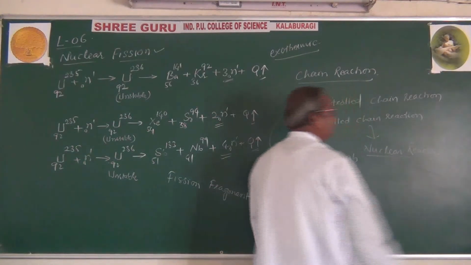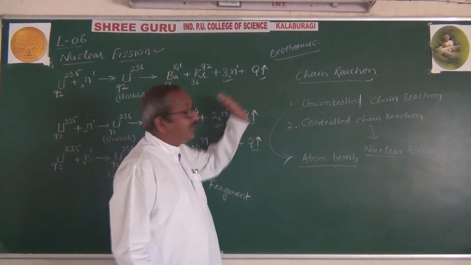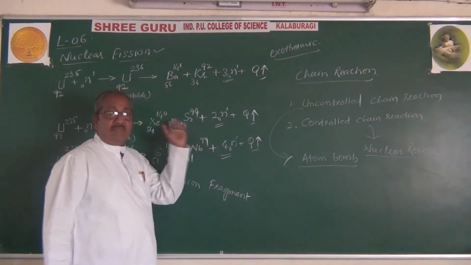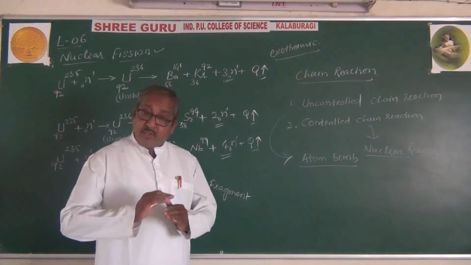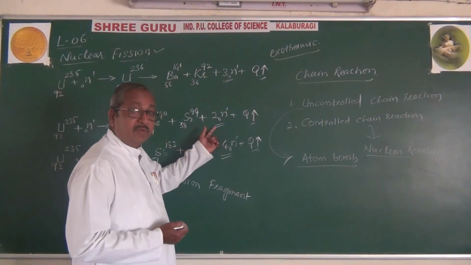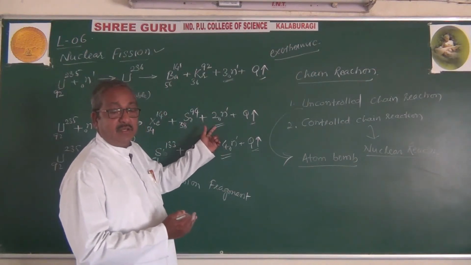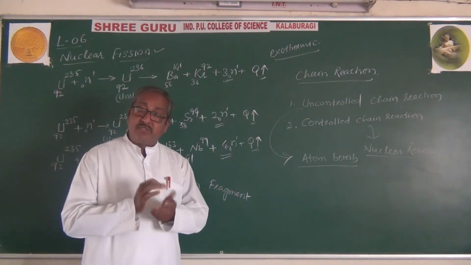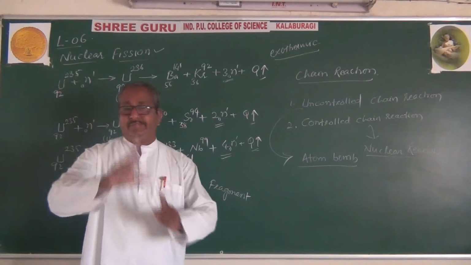Nuclear reactor, in which the nuclear fission reaction takes place. In this type of nuclear fission reaction, the number of neutrons released in each nuclear fission reaction will be controlled. That will be made a constant.